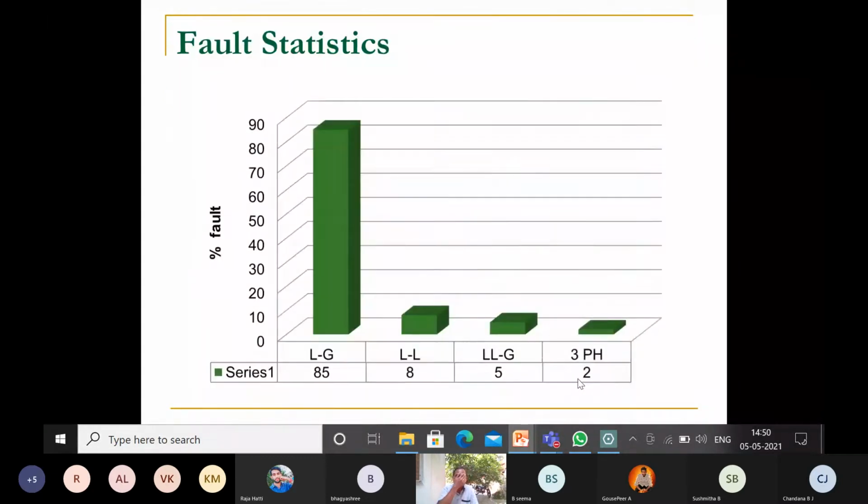For statistics, what happened? Generally, single line to ground fault will occur more prominently in the system. That is 85% of the faults are single line to ground faults. Line to line faults are 8%, double line to ground faults happen only 5%, and three phase symmetrical fault occurs only 2% in the power system. So the most common fault is the single line to ground fault. So that is the statistics.